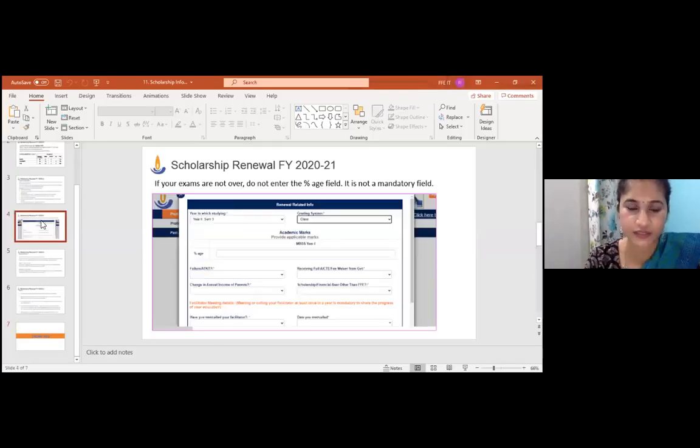Shubha, one student wants to know what is the specific meaning of creating an application. Does it mean we have to fill in the percentage and date of call and all those details, or do we have to submit application details for creating an application before 31st October? I think you can just elaborate on that. What does creating an application mean here?